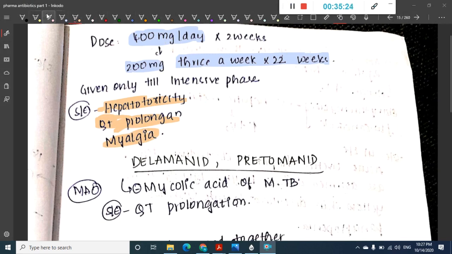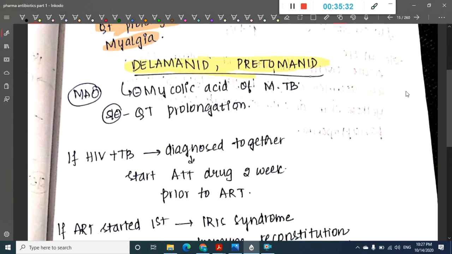The next group of drugs which are important here is delamanid and pretomanid. Both of these inhibit mycolic acid synthesis in Mycobacterium tuberculosis, and the side effect of these drugs is QT prolongation.